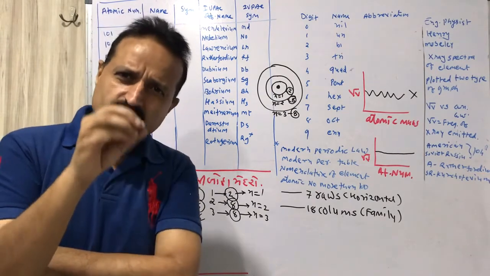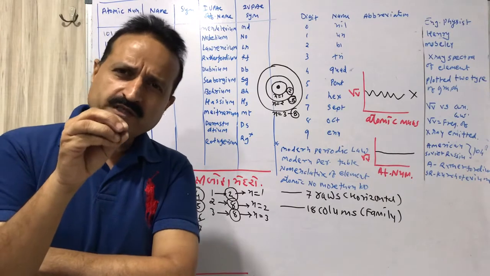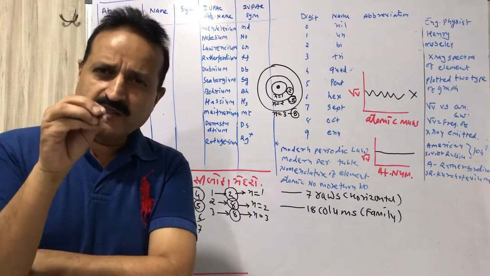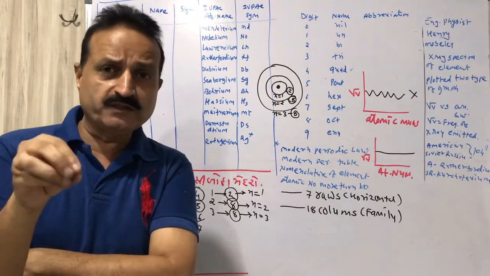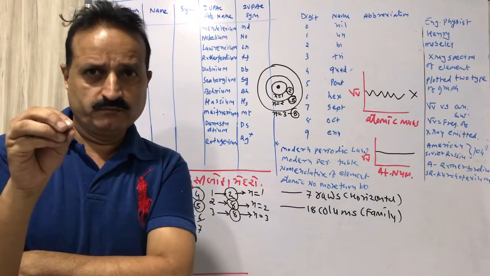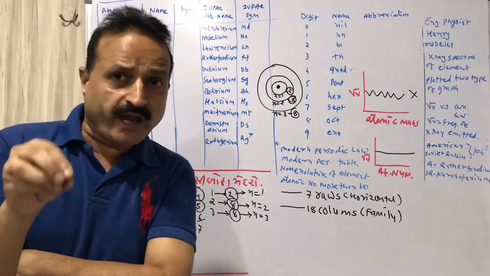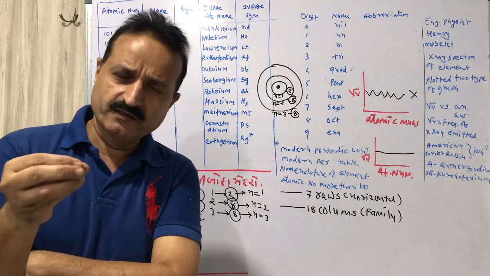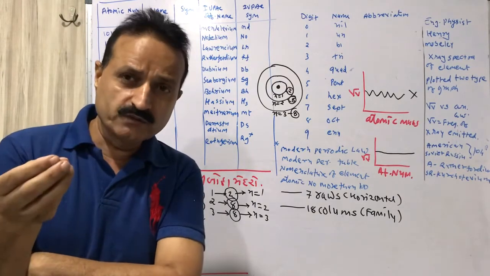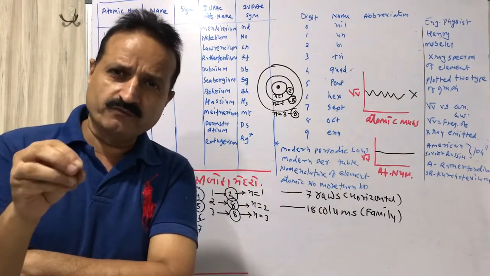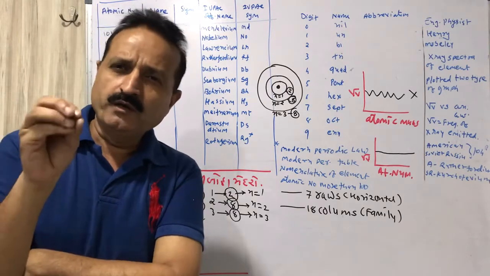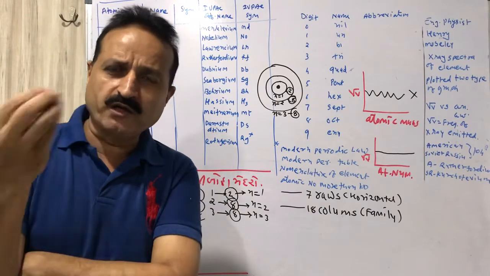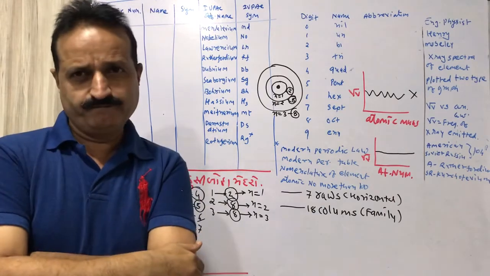Then the suffix -ium is attached to the unnamed element. If the name is not decided and the claim is not proved, IUPAC has given one method to name any element which was not claimed by any country.